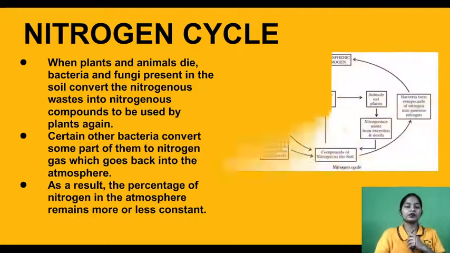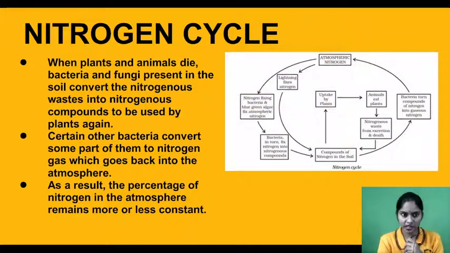Look at the diagram. When plants and animals die, bacteria and fungi present in the soil convert them into nitrogenous waste, to be used by plants again. So what happens when a plant or animal dies? Certain decomposers convert the nitrogenous waste in the body into nitrogen compounds, which the plant will take again. Certain other bacteria convert some parts of them into nitrogen gas, which goes directly back to the atmosphere.